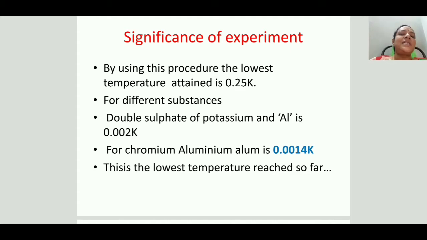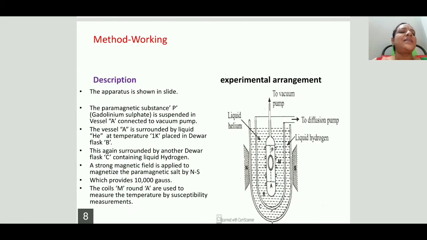By using this substance, we attained a temperature of 0.002 Kelvin. For chromium aluminum alum, we attained a temperature of 0.0014 Kelvin. So this is the lowest temperature reached so far.